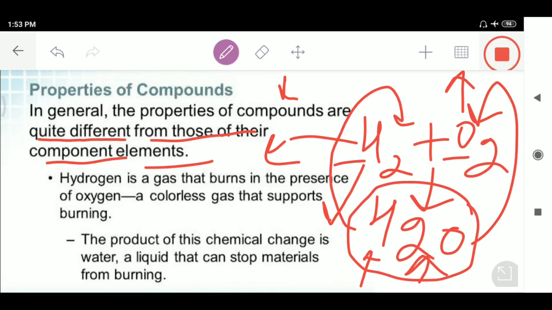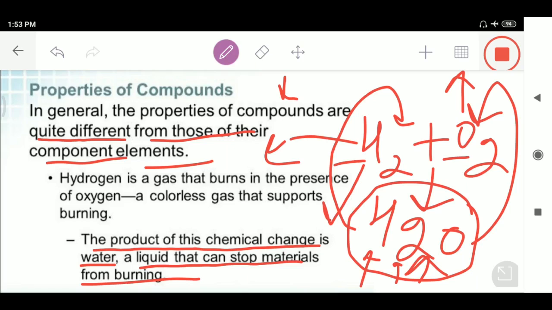That's why the product of this chemical change, this is a chemical change, means a chemical reaction, is water. Whenever there is formation of a compound from two respective elements, the product is a liquid that can stop materials from burning. Hydrogen is a gas and it burns in presence of oxygen. Oxygen helps in burning, and this water actually stops materials from burning. This means that this compound is having entirely different properties than that of the reactants.